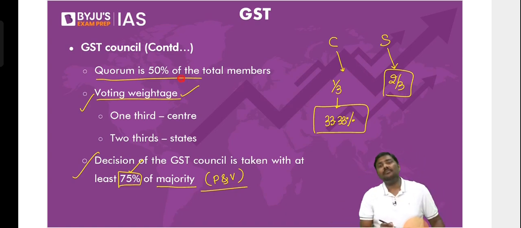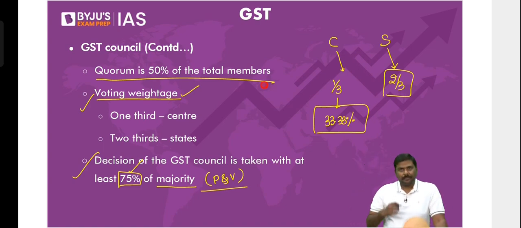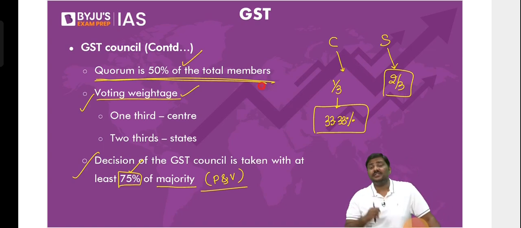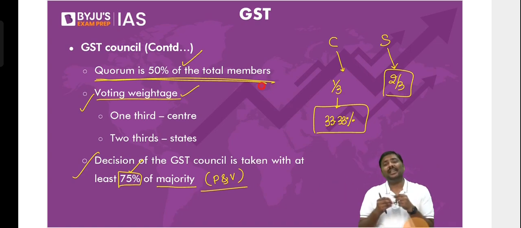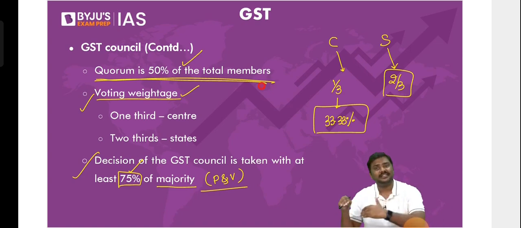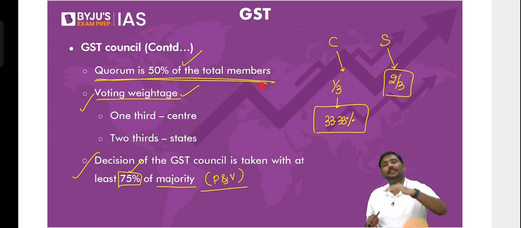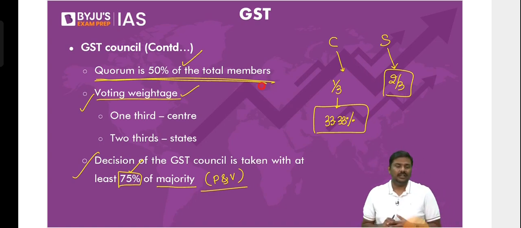Then finally, the quorum of the GST Council is 50% of the members. What do you mean by quorum here? Quorum simply means, imagine there is a meeting supposed to be held. Some people will remain absent, the remaining will come. So how many minimum members in the council should be present to start the discussion? Quorum simply means 50% of the total membership. That 50% plus should be present so that the discussions can be started. That is the basic idea of a quorum.